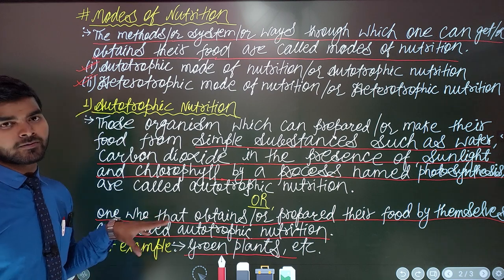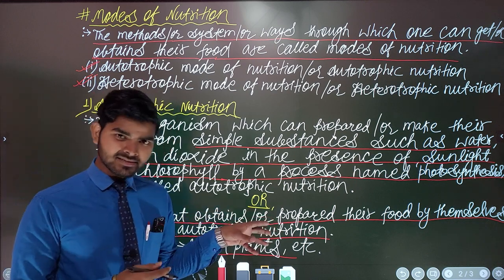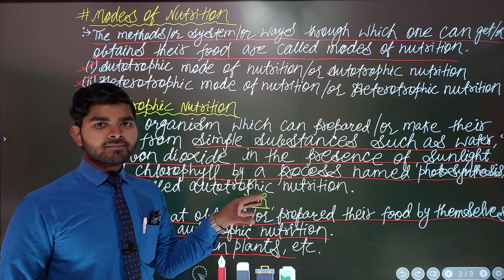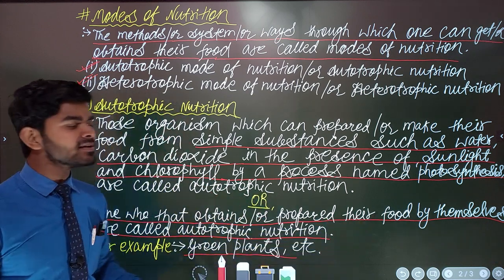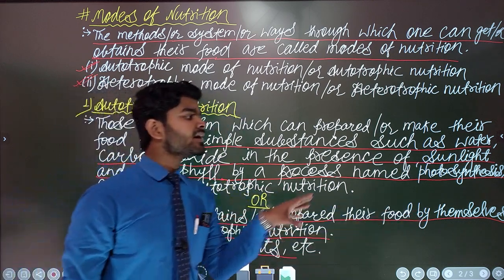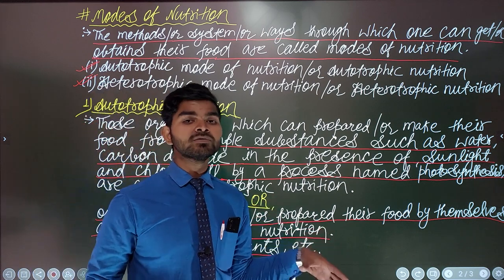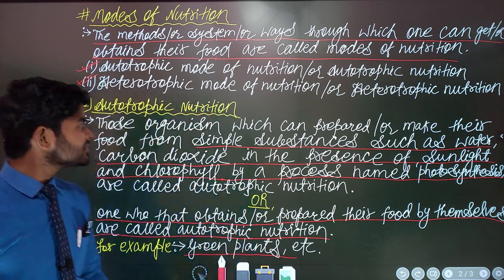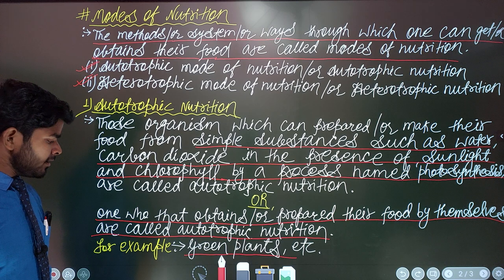They are asked like this: the green plants can prepare their food dash. Option A, by themselves. Option B, by using other organisms. Option C, both, and D, none. Then you will simply say by themselves, so that's why they are called autotrophs. Of course yes, autotrophic nutrition.